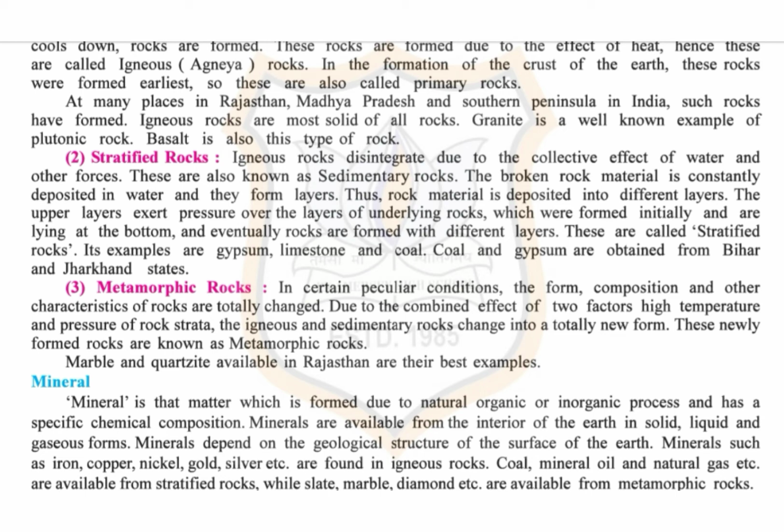The upper layers exert pressure over the layer of underlying rocks, which were formed initially and are lying at the bottom, and eventually rocks are formed with different layers. These are called stratified rocks. Its examples are gypsum, limestone and coal. Coal and gypsum are obtained from Bihar and Jharkhand states.